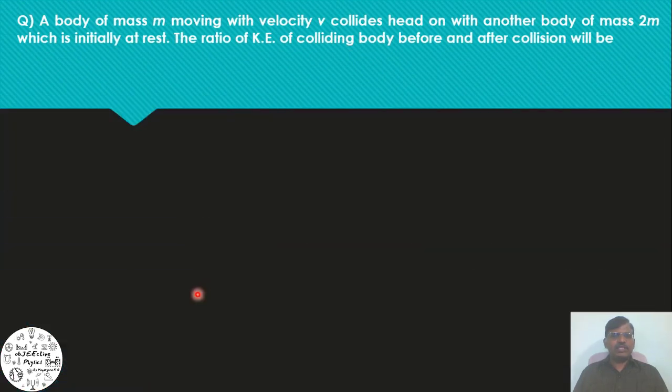A body of mass m moving with velocity v collides head-on with another body of mass 2m, which is initially at rest. The ratio of kinetic energy of colliding body before and after collision will be: option A, 1:1; option B, 2:1; option C, 4:1; option D, 9:1. See the solution.